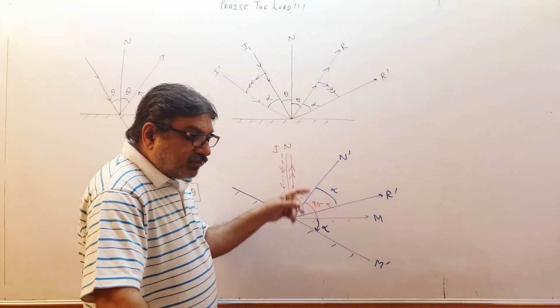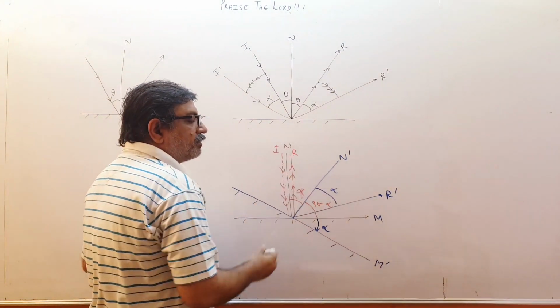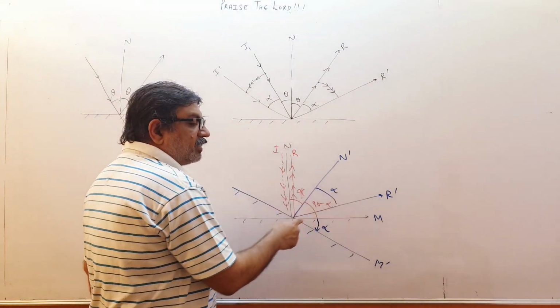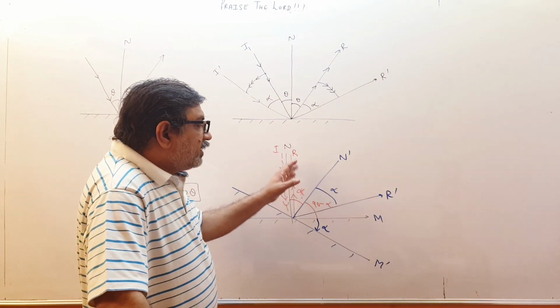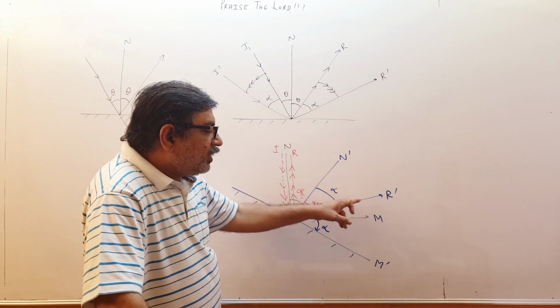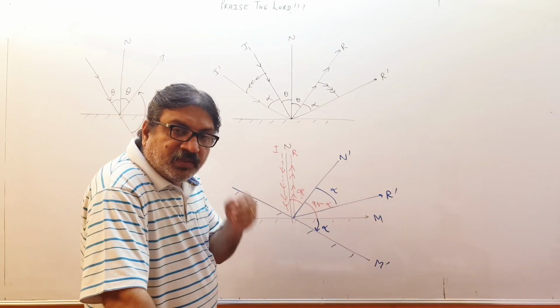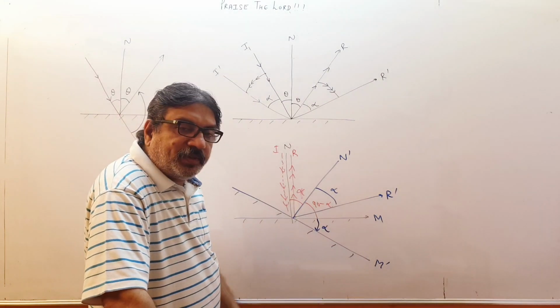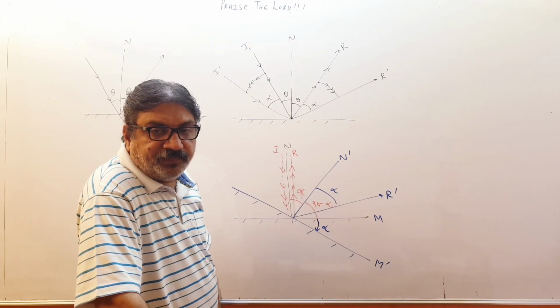Earlier the reflected ray was like this. This was the reflected ray; see, the incident ray and reflected ray went like this. Now the reflected ray is like this. So when I change the mirror by an angle alpha, what is the angle between the old reflected ray and the new reflected ray? Alpha plus alpha, that is 2 alpha. So if the mirror rotates by an angle alpha, the reflected ray rotates by angle 2 alpha.